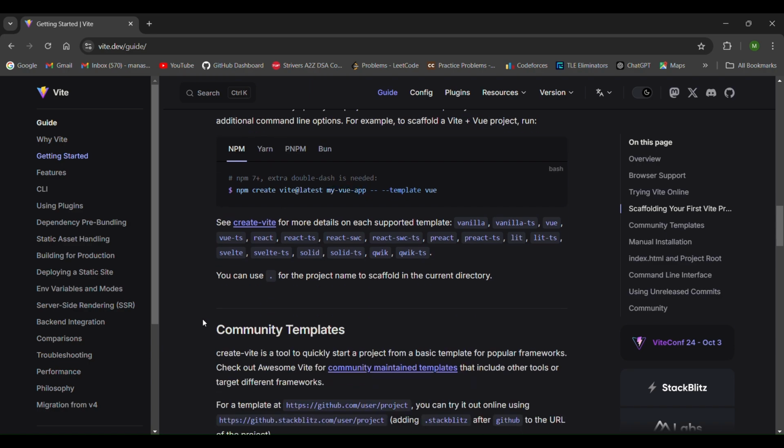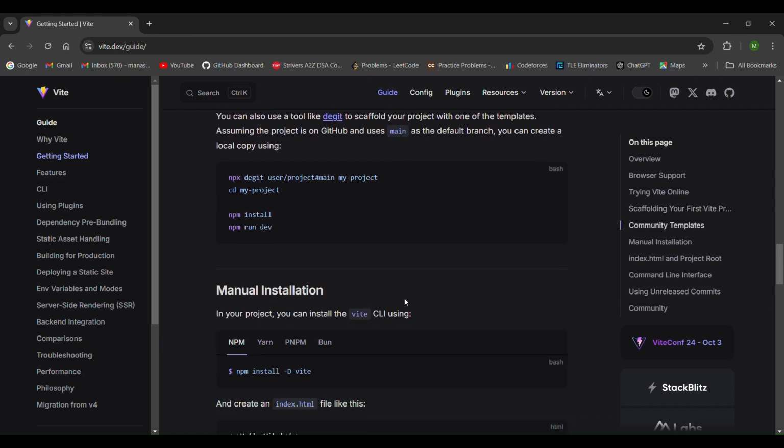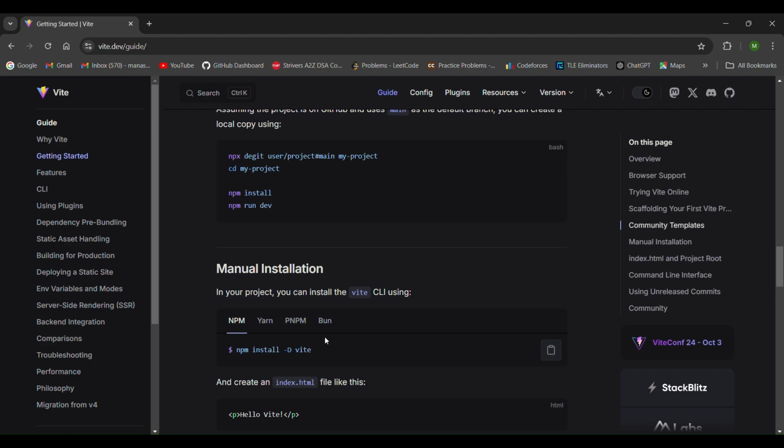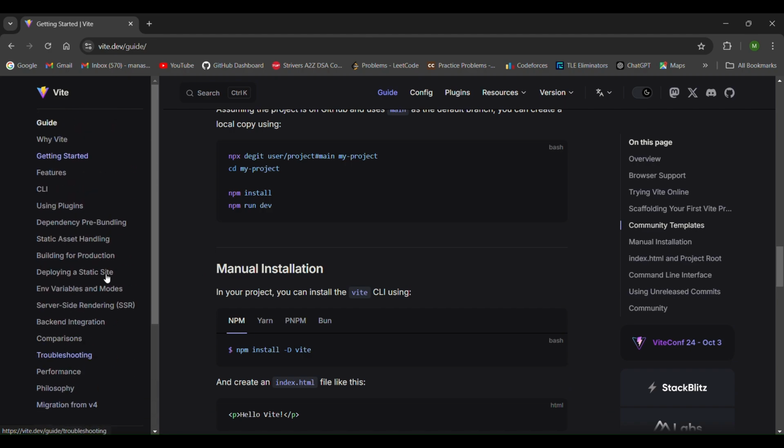Using Vite made my development process faster and smoother, and setting it up was really simple. That's why I recommend it for anyone starting a new web project in React. There are also many other things that you can explore using this documentation.